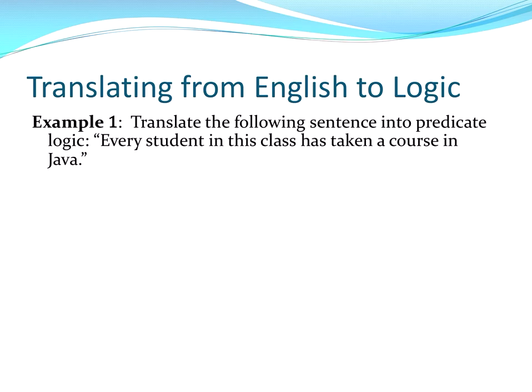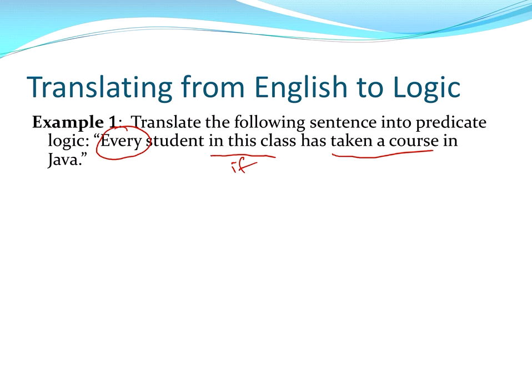Translate the following sentence. Every student in this class has taken a course in Java. So here's a word that suggests a quantifier we want to include. And then there's a connoted implication in here that if the student is in this class, then the student has taken a course in Java.